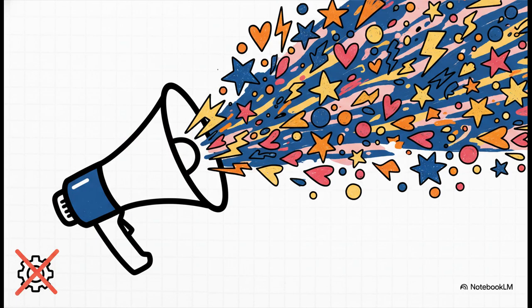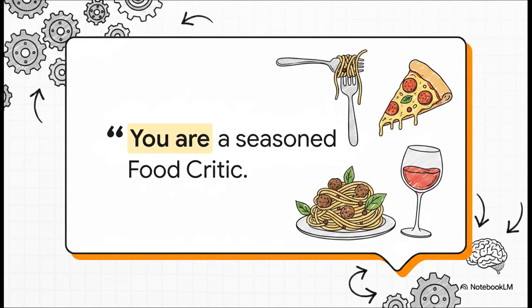Okay, let's pivot for a second. If you need to tackle creative or marketing tasks, you absolutely have to shift the tone completely. A dry, technical tone simply won't cut it if you're trying to sell an experience, captivate an audience, or evoke a really strong emotion. So you'd use a prompt exactly like this. You are a seasoned food critic. Write a 200-word review of a new Italian restaurant. Assigning this persona taps right into those highly expressive, descriptive subsets of data we mentioned earlier. Instead of spitting out a bland statement like, "The food was good," you're virtually guaranteeing a flavorful, sensory-rich review full of real culinary attitude.